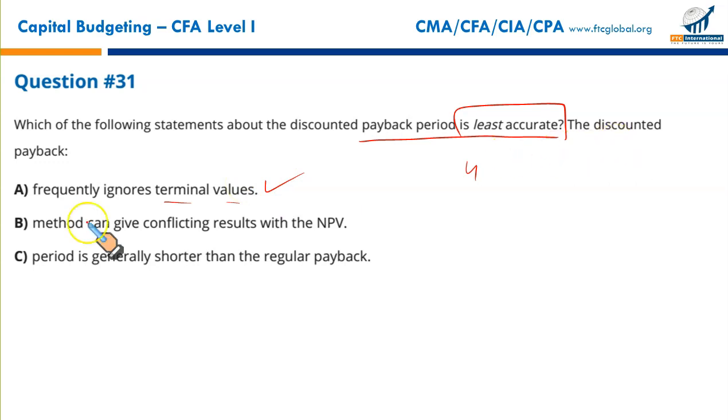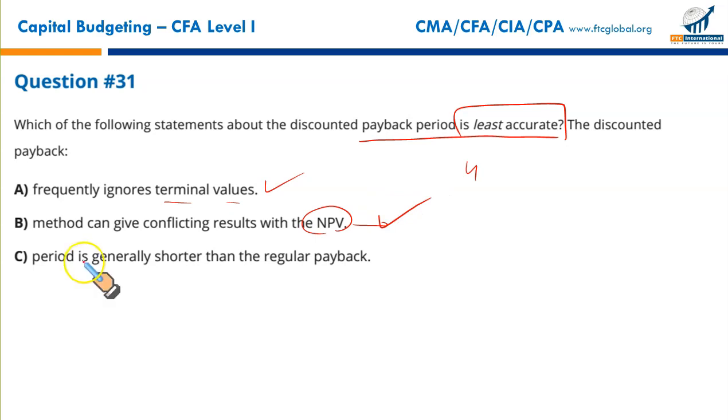The discounted payback method can give conflicting results with NPV. That's true. Payback and NPV can give conflicting results. Why? Because NPV considers all the cash flows over the life of the project. Payback considers just 3 or 4 years of cash flow. So maybe one project is acceptable with the NPV criterion, but not acceptable with the discounted payback. Yes, that's accurate as well.